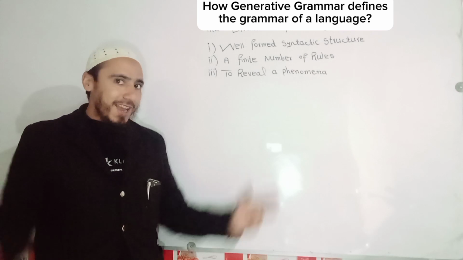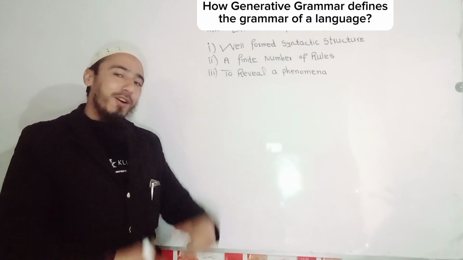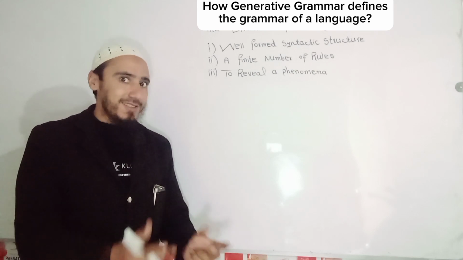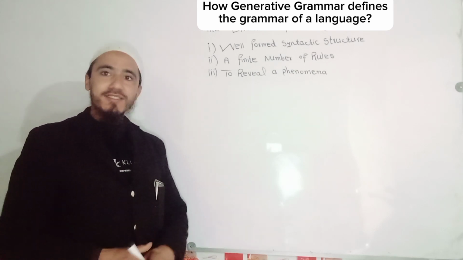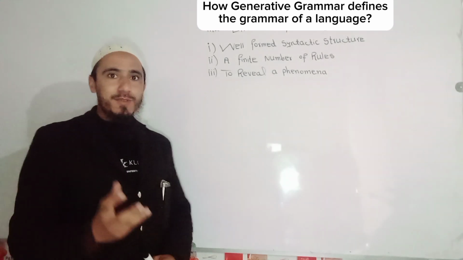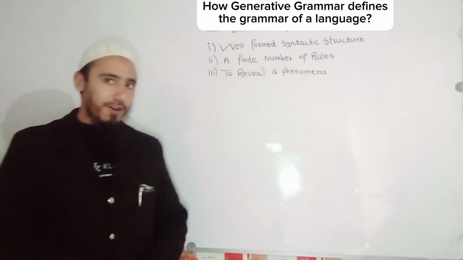So, with the help of these rules, we are able to write many sentences, to write an essay, even to write a complete lesson. It is because of an infinite number of sentences and a finite number of rules.